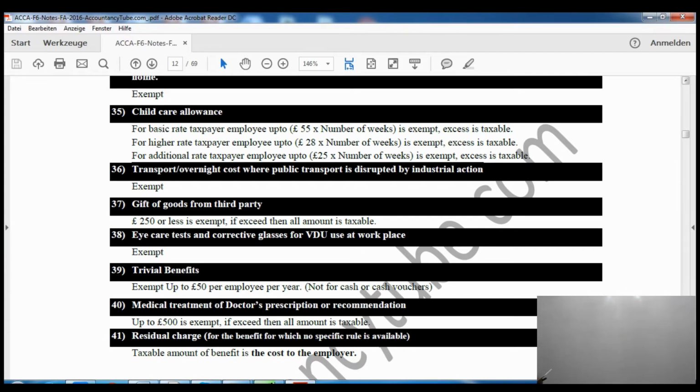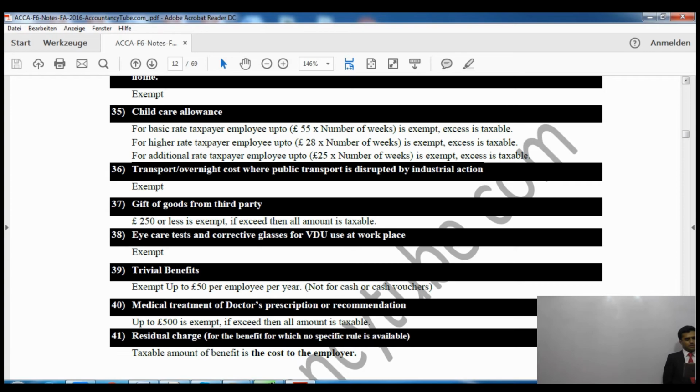And for a higher rate band, again, while checking the band of this person, if he is a higher rate taxpayer or not, we will have to see only with the salary. Please make sure you write it down. Only with the salary for child care allowance purposes. Please check it with the salary. So for a higher rate taxpayer, if someone's salary is within the higher rate band, then up to 28 pounds is exempt. Excess is going to be taxable.